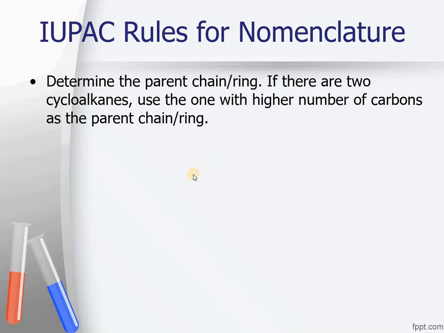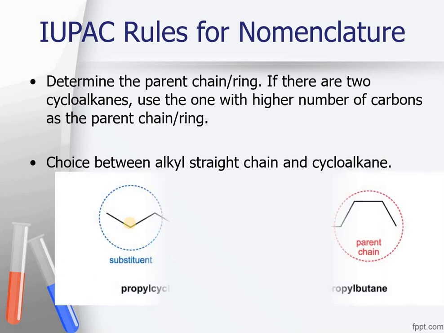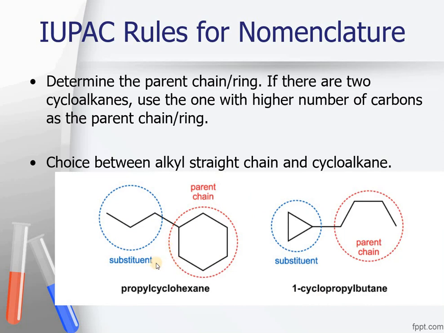If there are 2 cycloalkanes, then we are going to use the ring that has more carbon atoms. If there is an alkyl straight chain that has a greater number of carbon atoms than the cycloalkane, then the alkyl chain must be used as the parent chain.